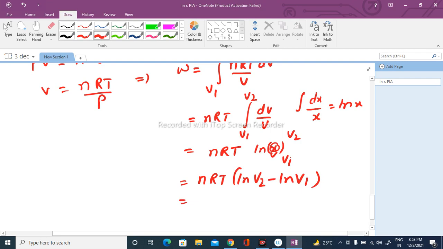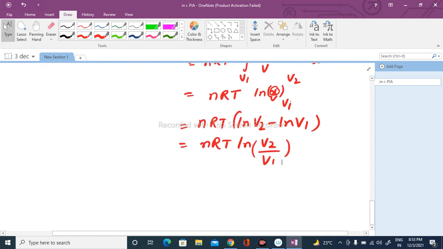Log of A minus log of B is log of A by B. So this is the final answer, W equals nRT ln(V2/V1). This is in base e. If I want to convert into base 10, I have to multiply this expression by 2.303.